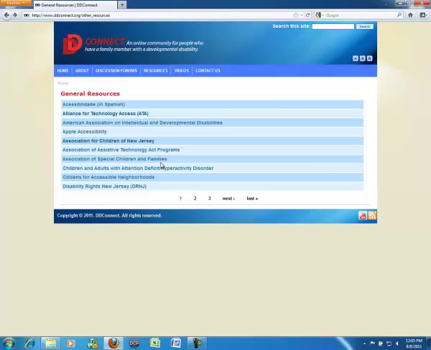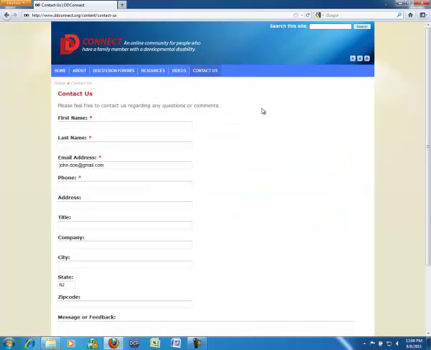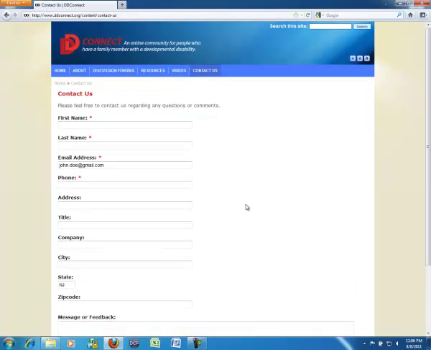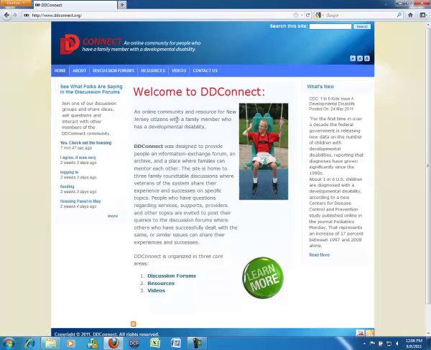That's the main purpose of the site, is to share information. The final button is Contact Us. Again, you can email into the moderator anytime you want to with questions, messages, feedback about the site, and also a place where you can list additional resources. So let's finally go back to the home page and discuss one other issue.